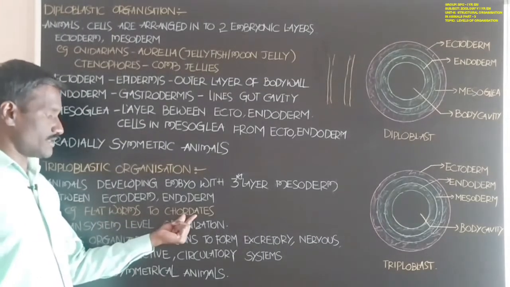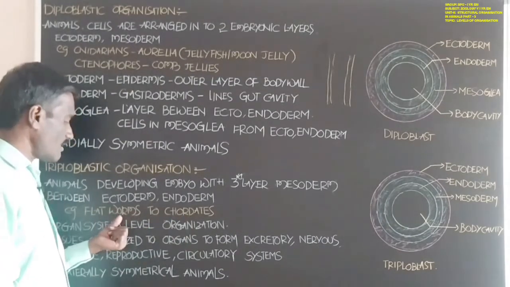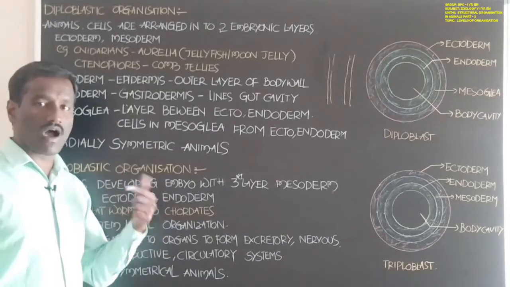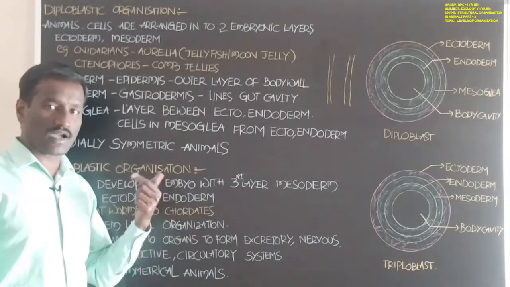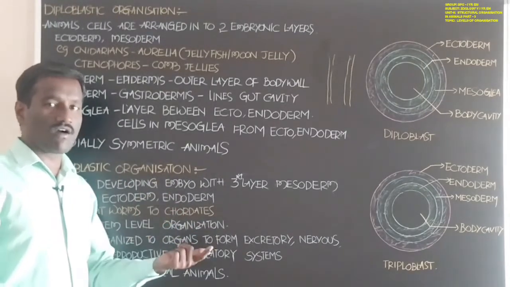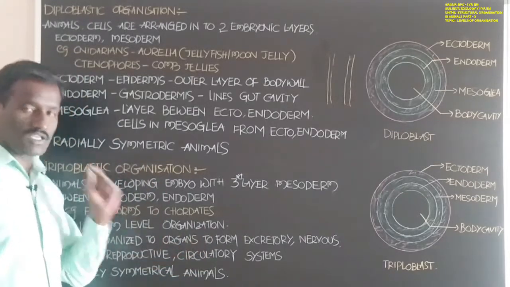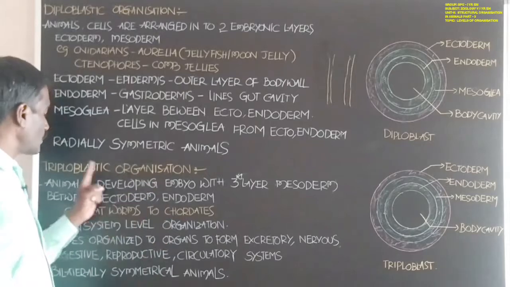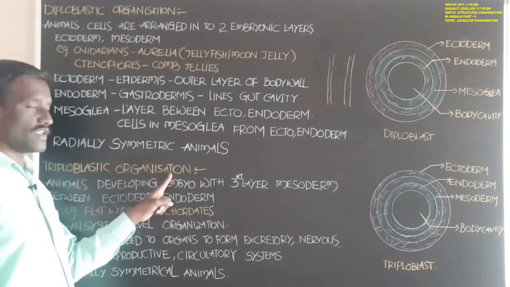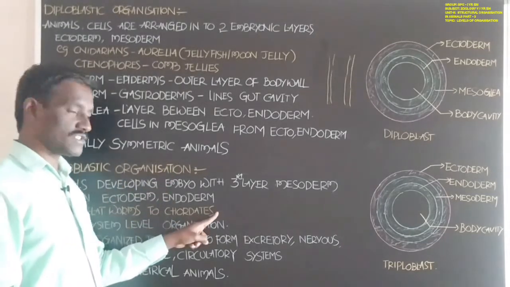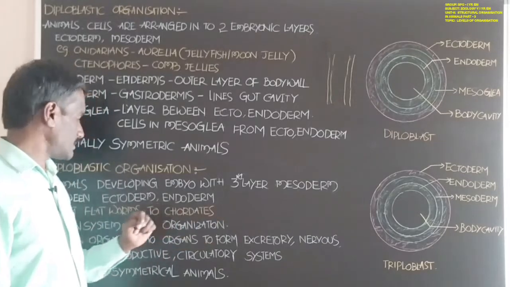Platyhelminthes, Nematoda, Annelida, Arthropoda, Mollusca, Echinodermata, Hemichordata, and Chordata. These are all animals that show triploblastic organization, so they are triploblastic animals.